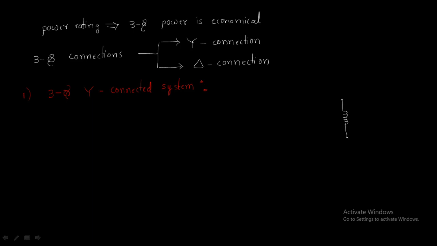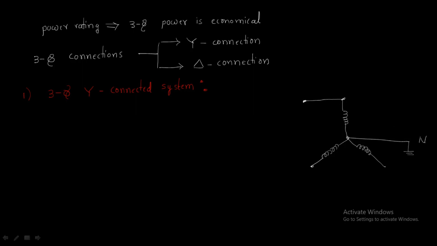This is one phase, this is one phase, and this is another phase. It has a neutral point. This is called the neutral point. And we have three phases.